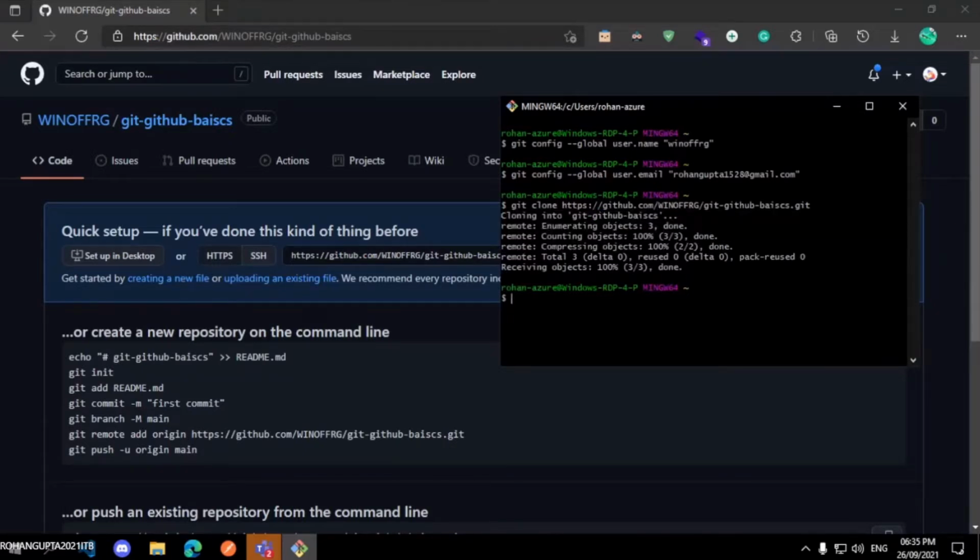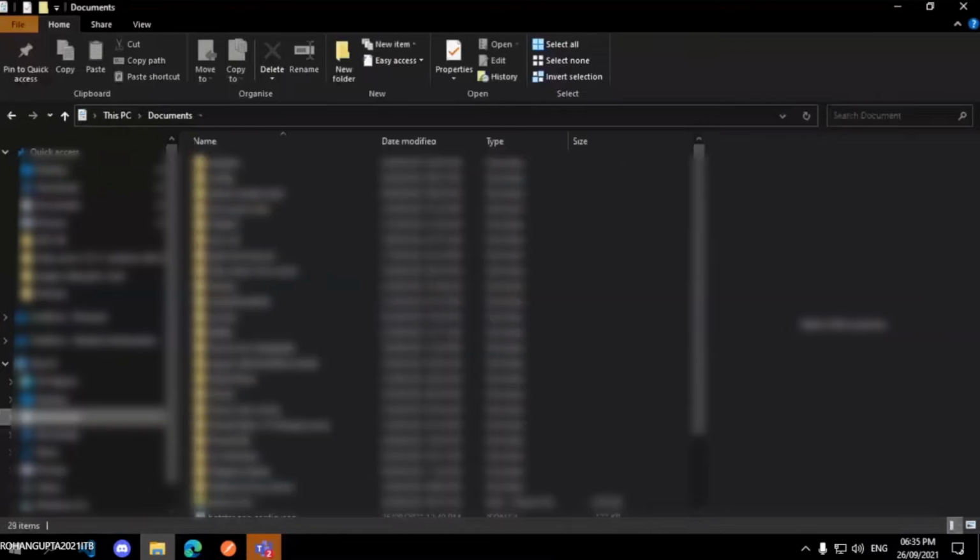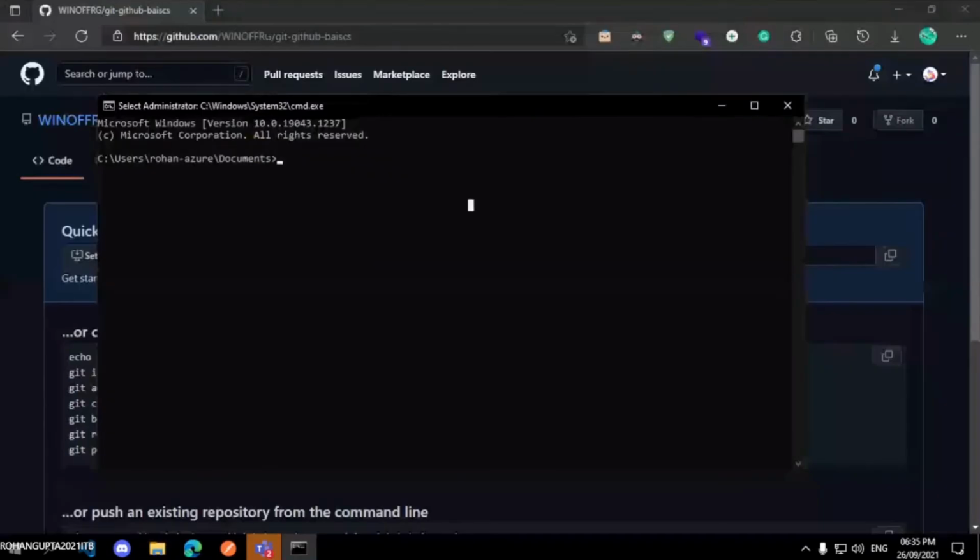Currently I have not chosen any directory, so I will close this, open my C drive, documents, and here I will open terminal. Once git is installed, you can also access it with command prompt, PowerShell, or any other terminal that you have on your PC.